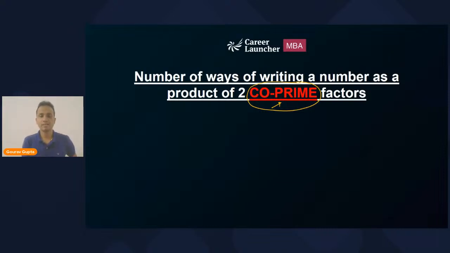Quickly write your answer. Co-prime numbers. Absolutely. All right. Good.